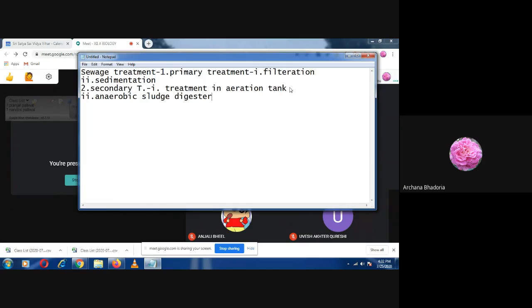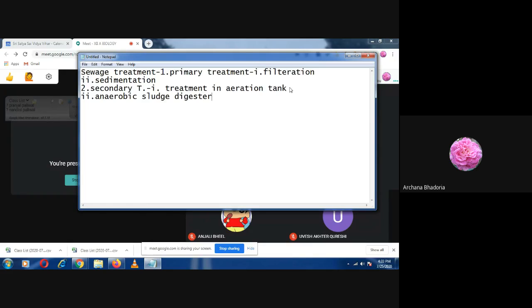Can you explain again, ma'am? I'm saying that activated sludge is what? When the BOD gets reduced and from the aeration tank we take up that effluent, then what we do first, it is allowed to settle.